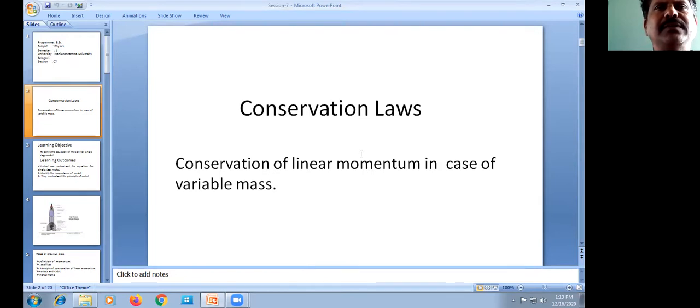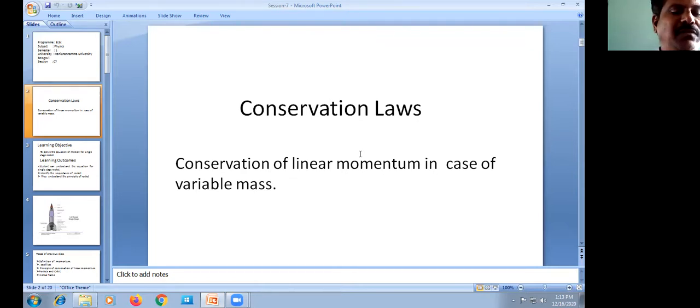We know that the statement of the law of conservation of linear momentum is: in the absence of any external force, the linear momentum of the system remains constant.